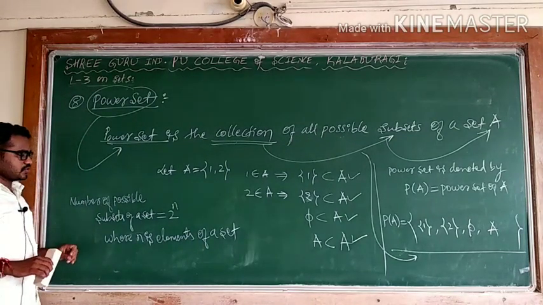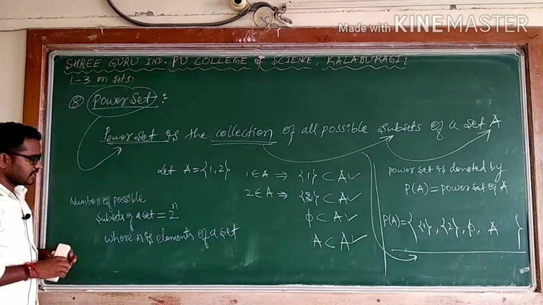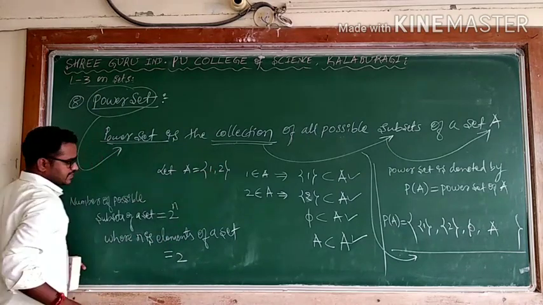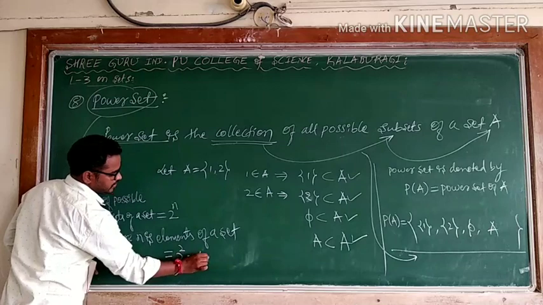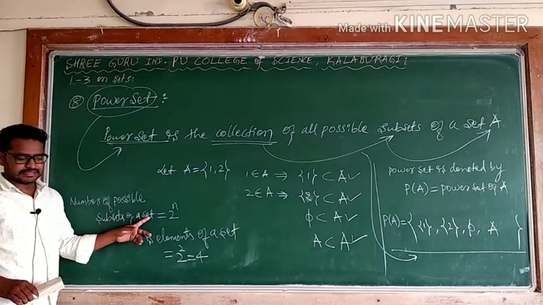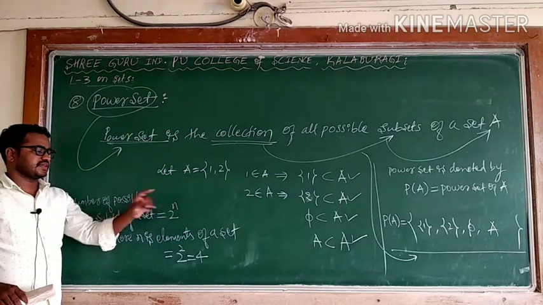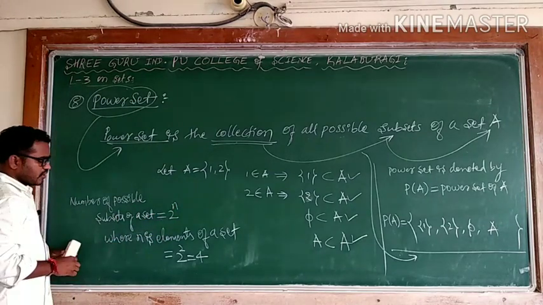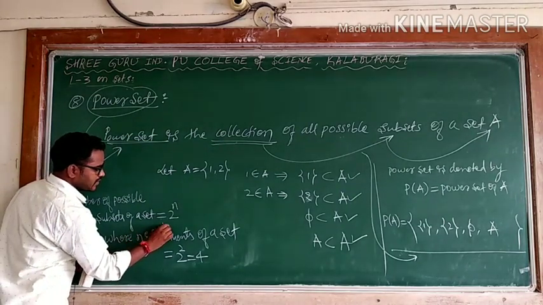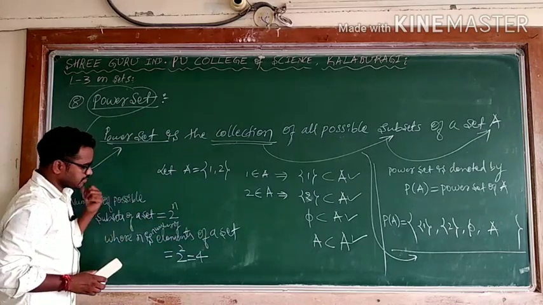When set A has 2 elements, according to this, 2 to the power 2 gives how many subsets? 4. The number of possible subsets of any set is 2 to the power n, where n is the number of elements of the set.